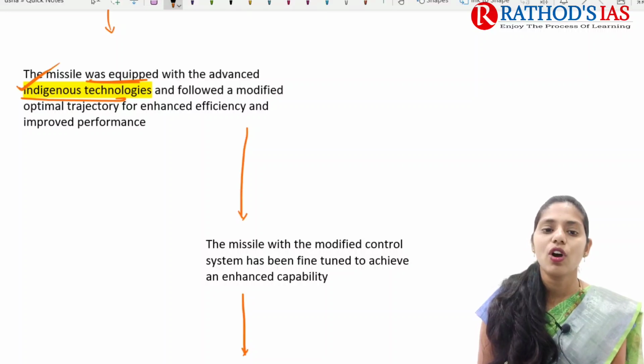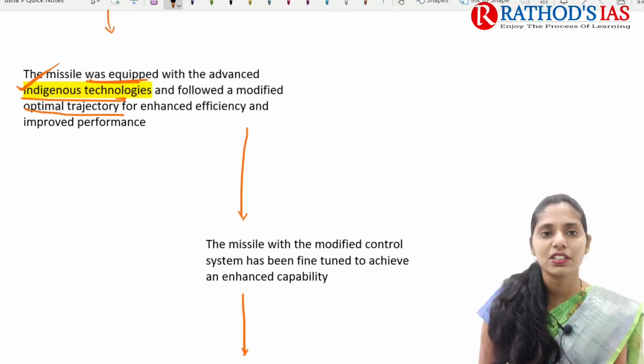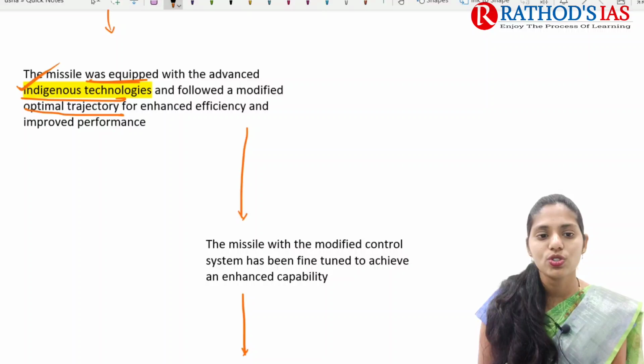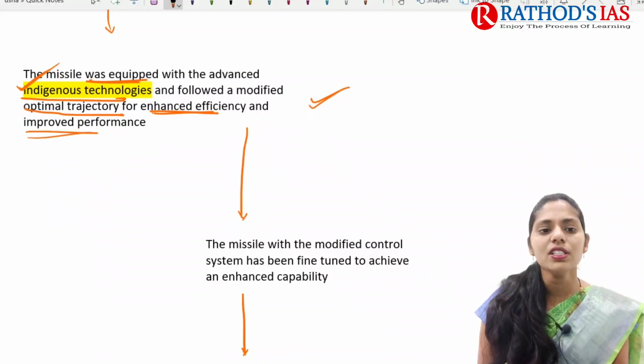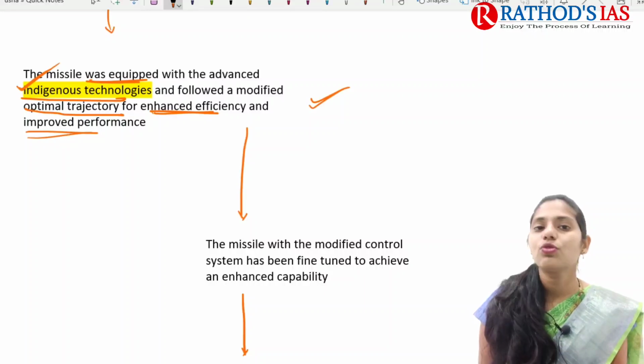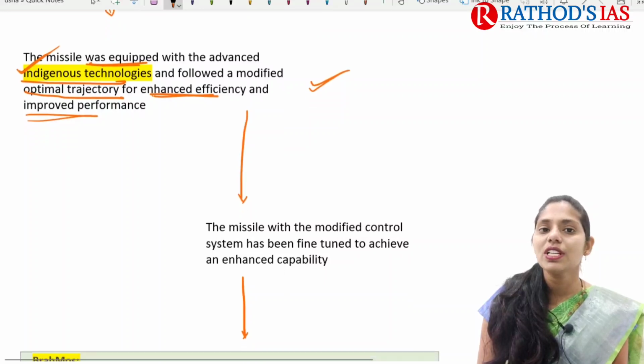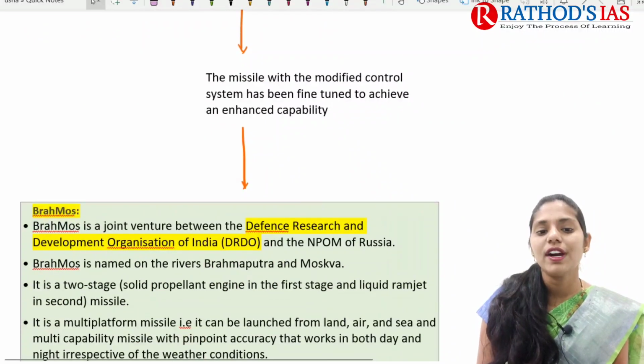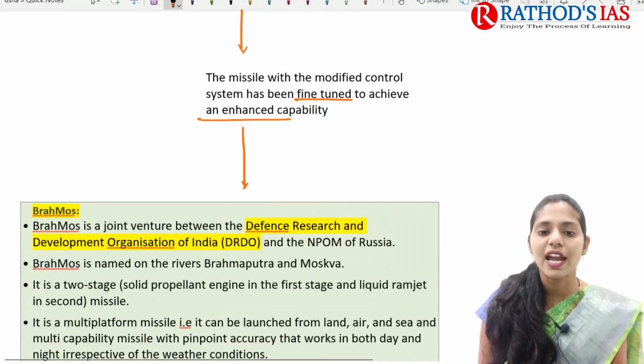This technology is mainly followed by a modified optimal trajectory and is also focused on enhanced efficiency as well as improved performance. So this missile is equipped with advanced indigenous technologies and also follows a modified optimal trajectory. And next, the missile has a modified control system which has been fine-tuned to achieve enhanced capability. So it is also going to achieve an enhanced capability.